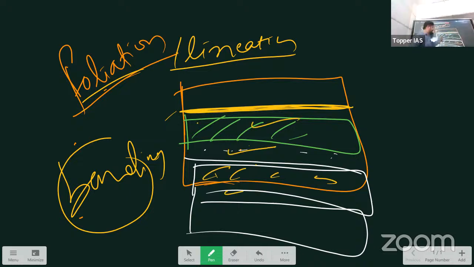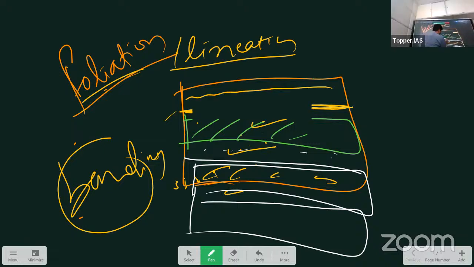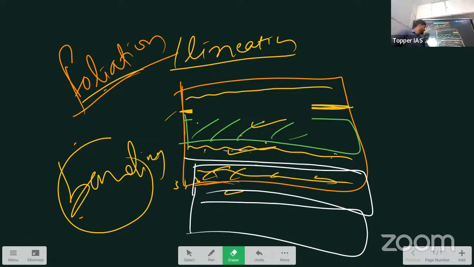So these are thicker lines. Banding means thicker divisions, whereas lineation or foliation means just like one line. Within a band there can be a lineation or foliation. Understood the difference? They might simply ask: lineation and foliation are characteristics observed in which type of rocks? Metamorphic rocks.